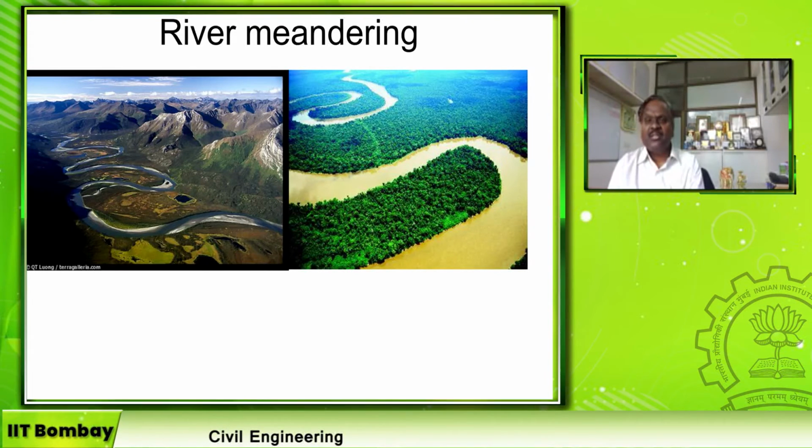River meandering is nothing but the water following the lowest contour to reach the ocean. With average and normal flow, it takes that lowest contour. But when there is heavy rainfall, there will not be any meandering like this. The river will try to flow straight and cut through this area, right? So then what happens? Flooding happens. If it is in a constructed facility area, the buildings on both sides of the banks will get submerged. This is also to be studied by the water resource engineer to protect the river.